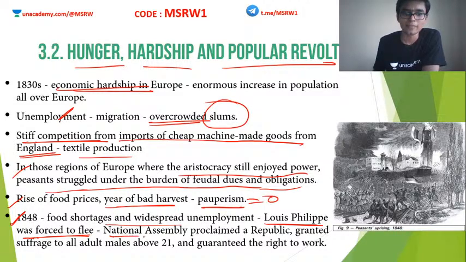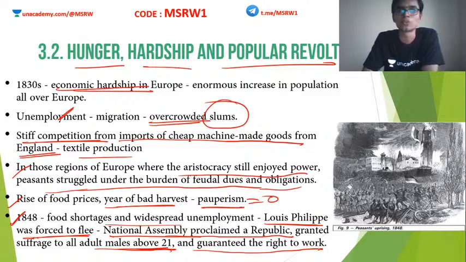A National Assembly was formed, which proclaimed a republic and granted suffrage to all adult males above 21 and guaranteed the right to work. So people set up a kind of government on their own. This is known as the National Assembly. And this National Assembly proclaimed that part of the country as a republic. Okay. It also granted suffrage to all adult males above 21 years.